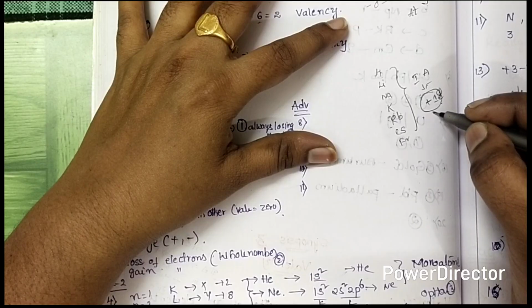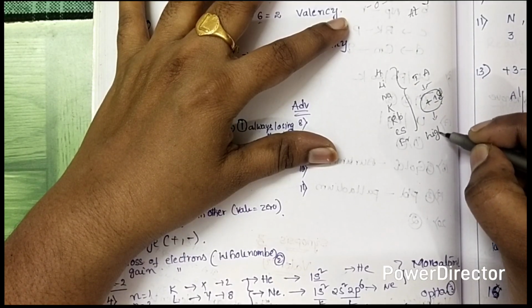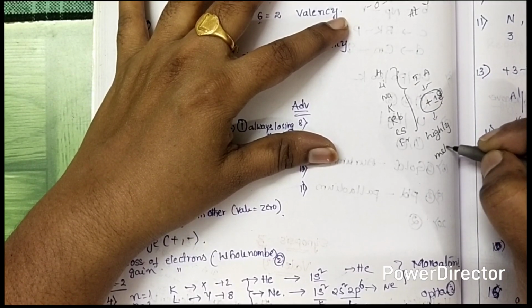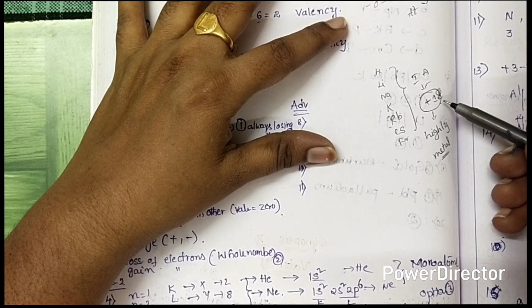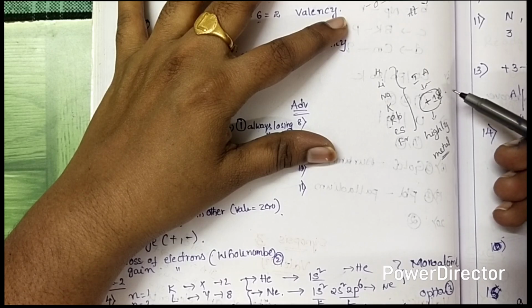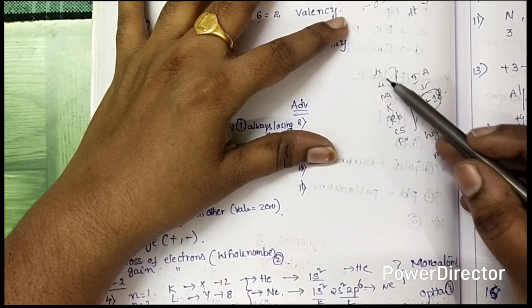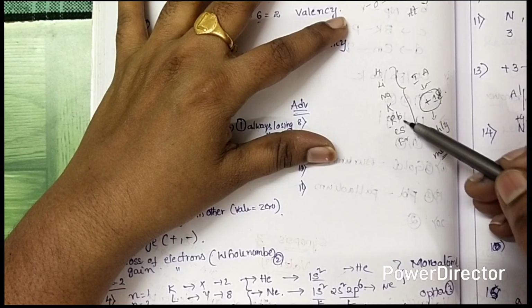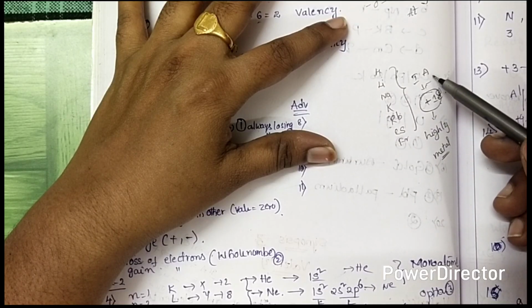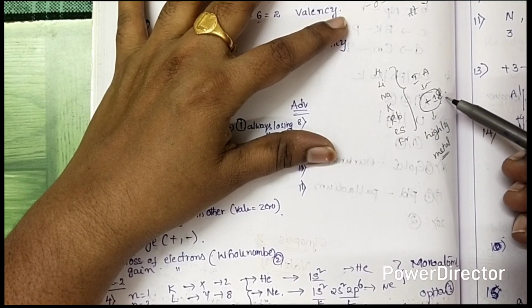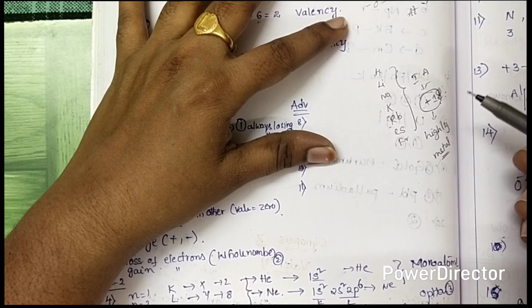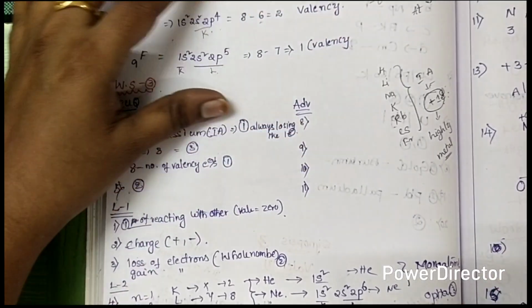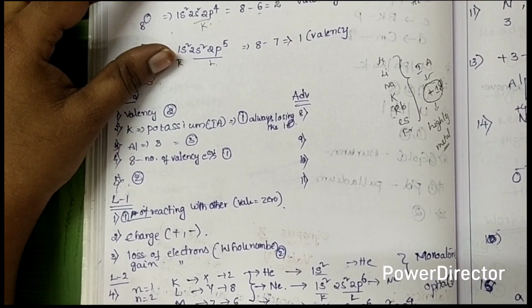So we call them highly reactive metals, because they are ready to lose 1 electron to attain the octet configuration. These 1A group elements are ready to lose 1 electron in the outermost shell to get the octet configuration. That's why the highly reactive metals in the periodic table are the 1A group elements. Have you understood?